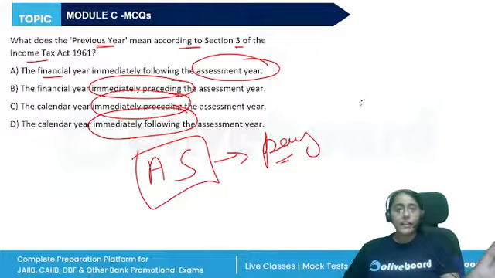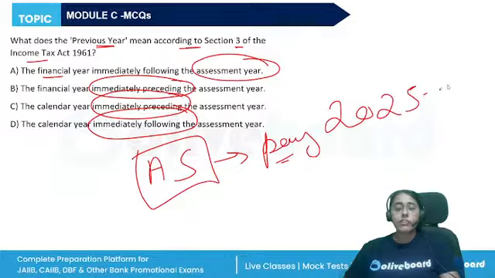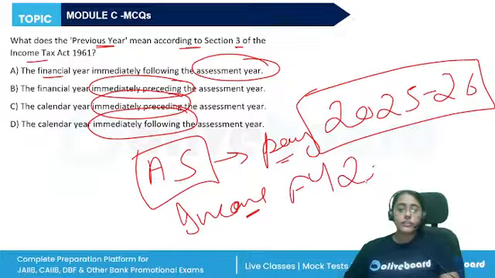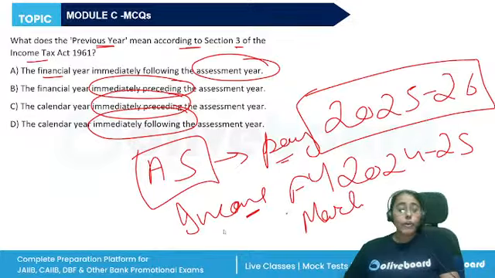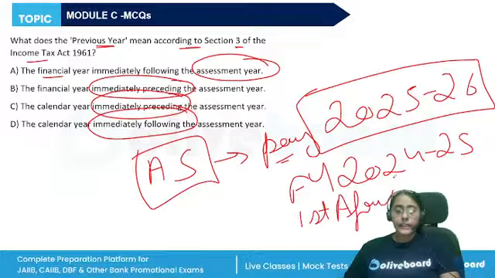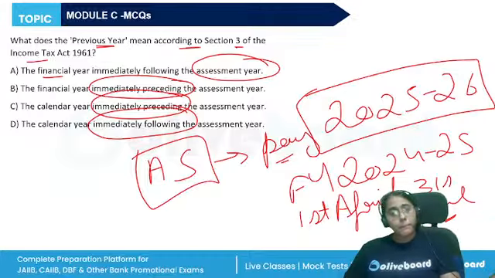So right now, all of us filed our ITR. It was for the assessment year 2025-26, and the taxes were paid on the income that we earned in the financial year 2024-25, from 1st of April 2024 till 31st of March 2025. The income that we earned, we paid taxes on in the assessment year 2025-26.